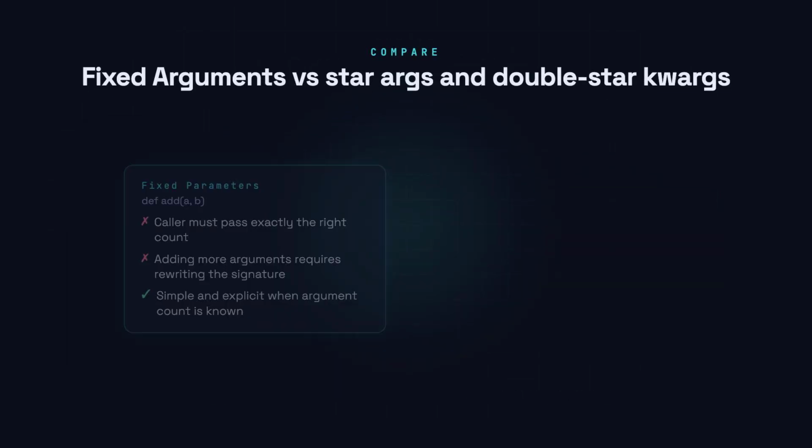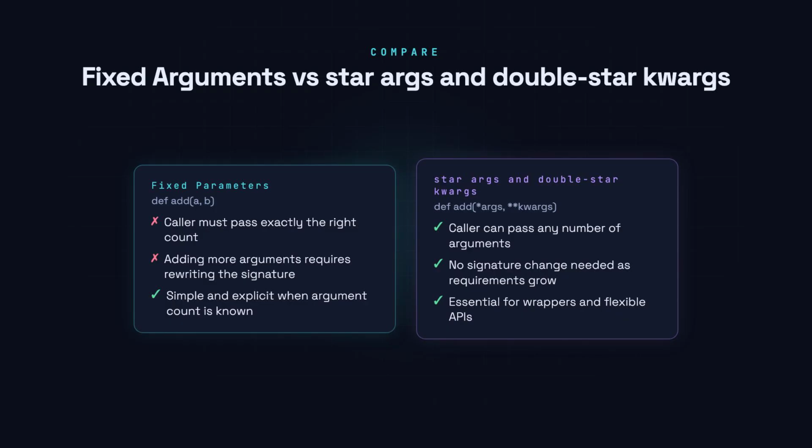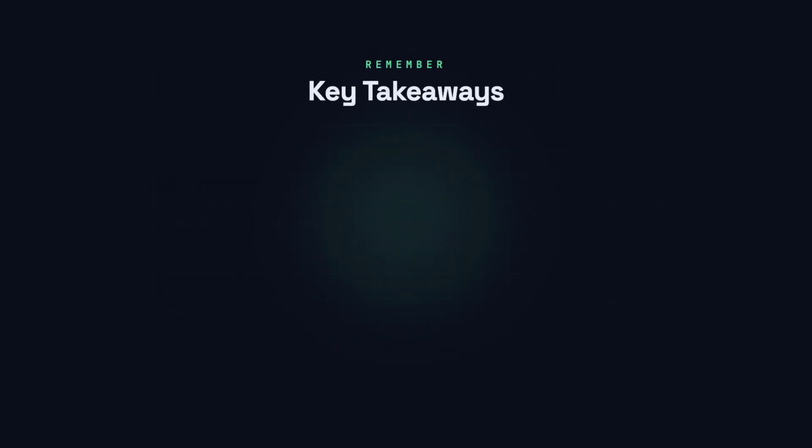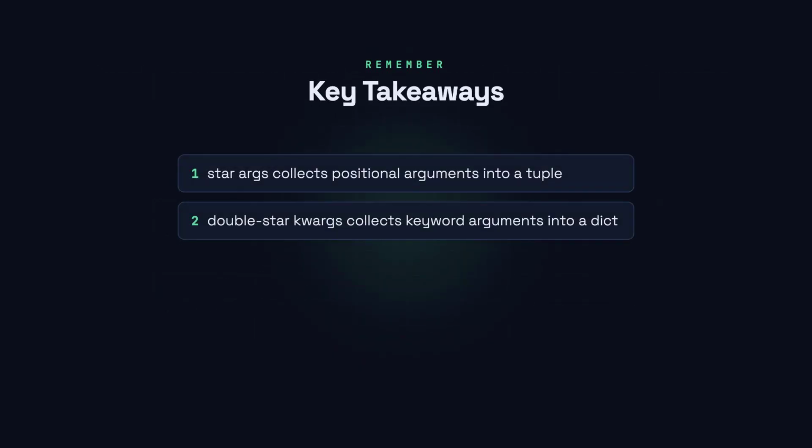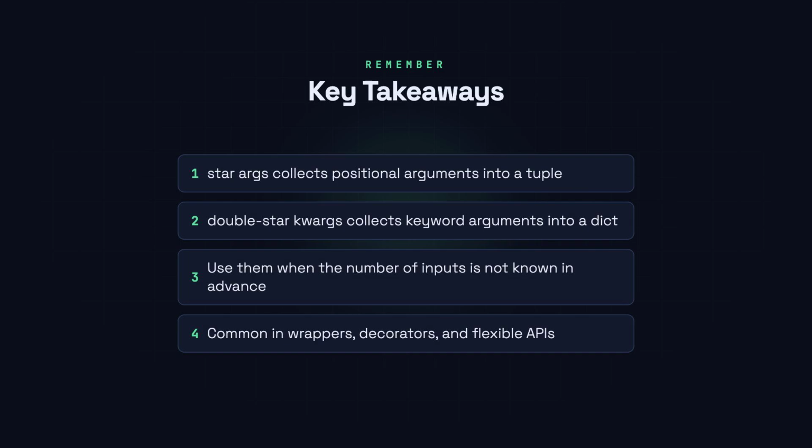With fixed parameters, you must always pass the exact right number of values. *args and *kwargs remove that restriction, which is why you see them constantly in library code and wrapper functions. Remember, *args is your open bag for positional values, and *kwargs is your labeled bag for named values. Reach for them whenever a function needs to stay flexible about how many arguments it receives.